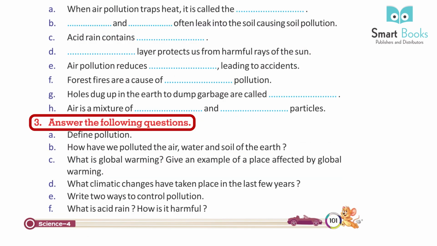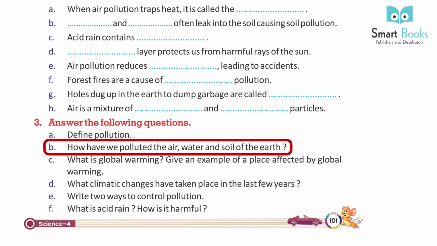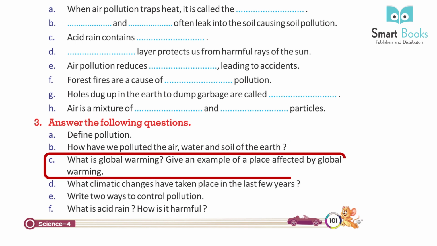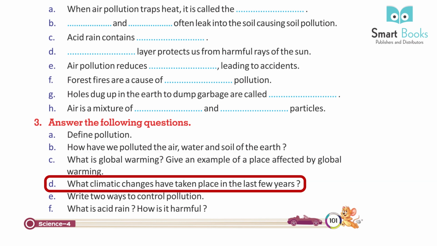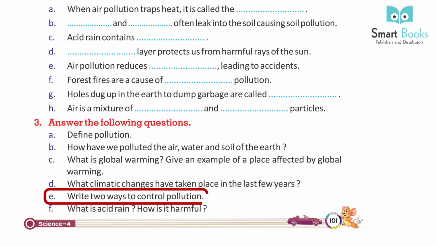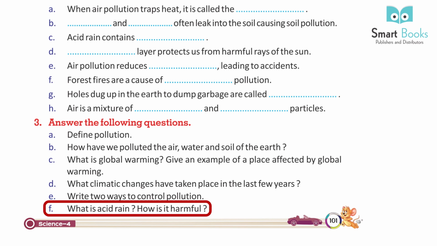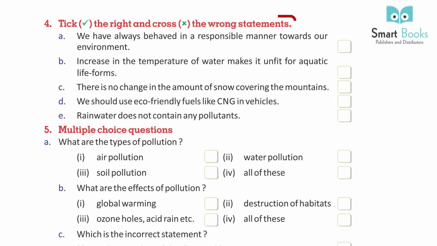3. Answer the following questions. A. Define pollution. B. How have we polluted the air, water and soil of the earth? C. What is global warming? Give an example of a place affected by global warming. D. What climatic changes have taken place in the last few years? E. Write 2 ways to control pollution. F. What is acid rain? How is it harmful?